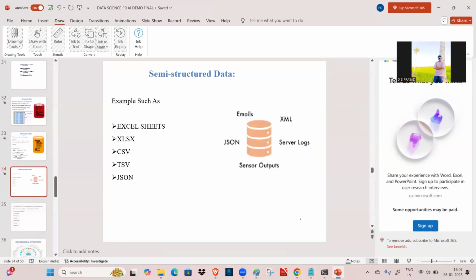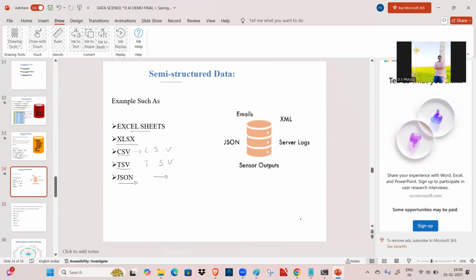And after that, semi-structured data. Semi-structured data does not mean a combination of structured and unstructured; it is totally different from both. Examples of semi-structured data formats are Excel sheets, XLSX, CSV meaning comma separated values, TSV meaning tab separated values, and JSON meaning JavaScript Object Notation data. Okay, so these are semi-structured data.